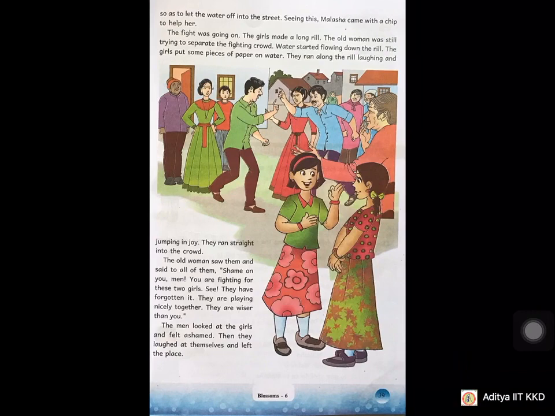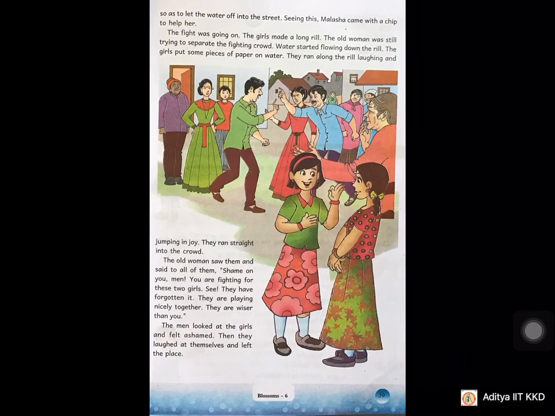Seeing this, Malasha came up with a chip to help her. So Malasha has observed this, and then Malasha also came very near to Akulka to help her. The fight was going on. The girls made a long rain. So what did she do? Small streams of water. The old woman was still trying to separate the fighting crowd. Crowd means group of people.